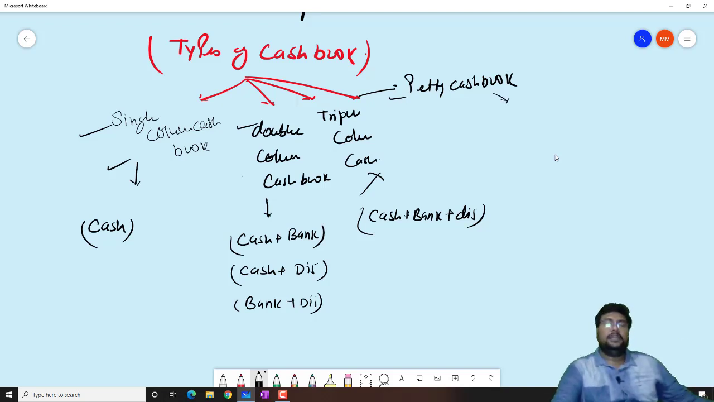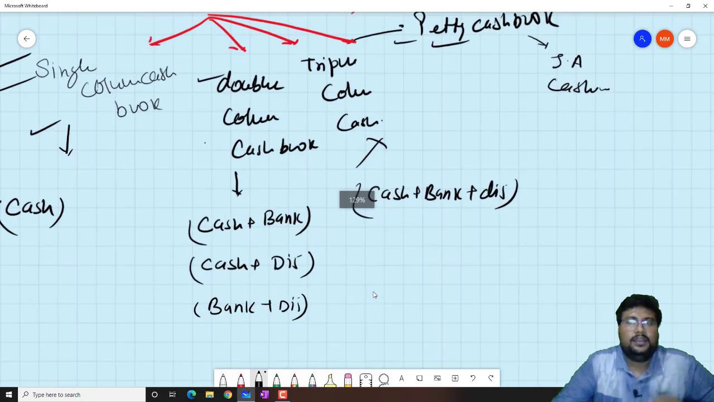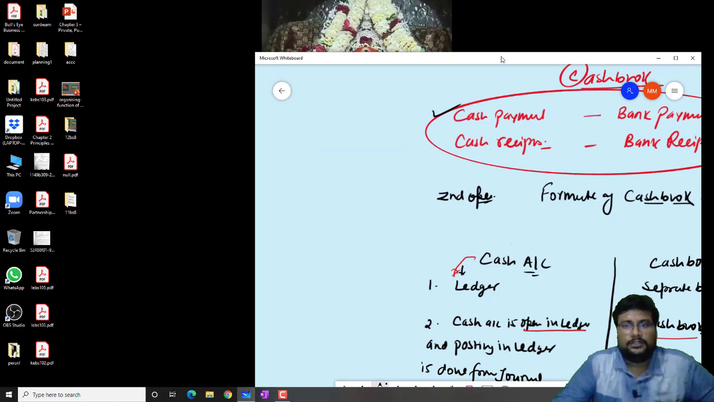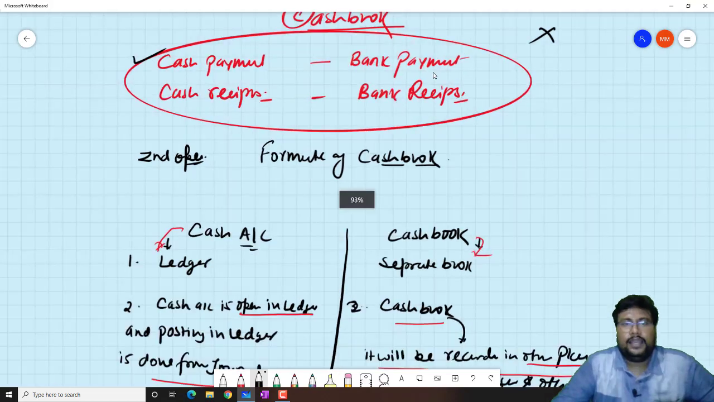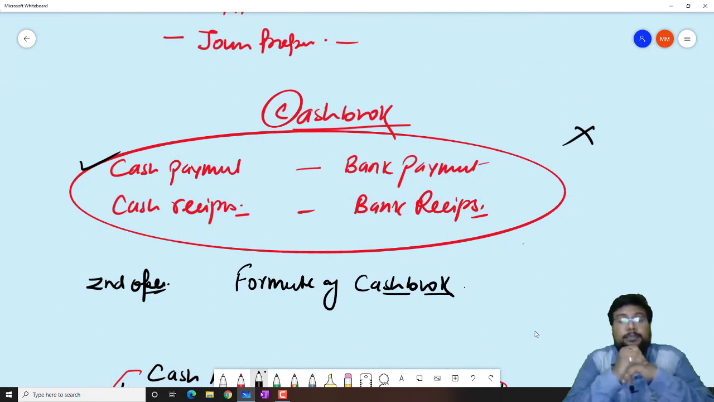Petty cash book is basically a small cash book for a junior accountant, or you can say cashier, and that will be studied in detail also. So first we will see the format of single column cash book. But before going to the format, let's revise what we have studied till now. Okay, we have studied that in the cash book we will only record cash payment and cash receipt, bank payment and bank receipt, but no credit transaction.